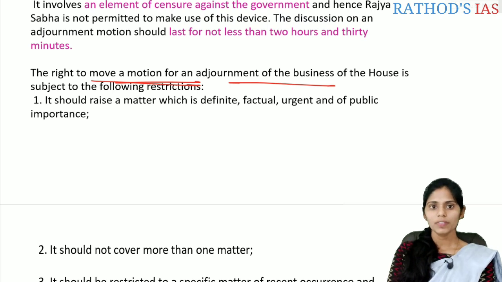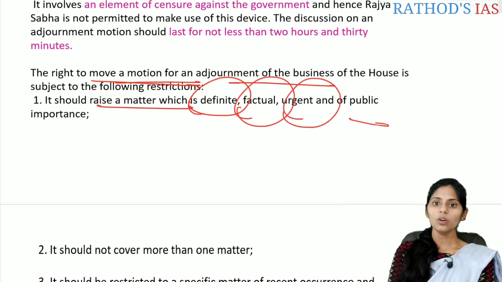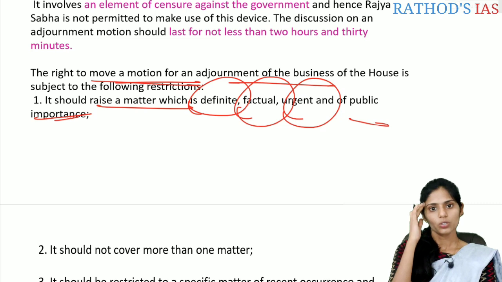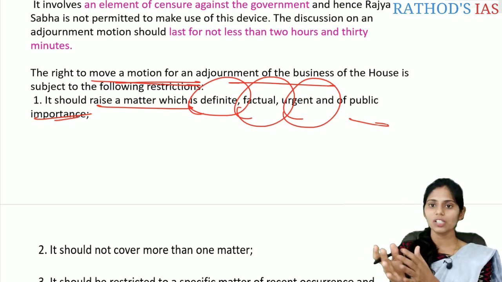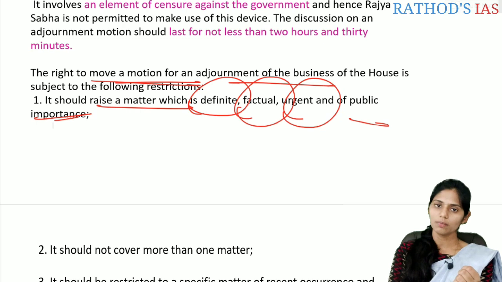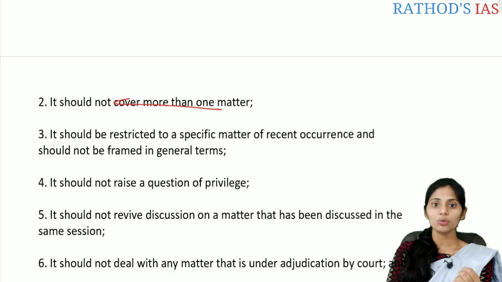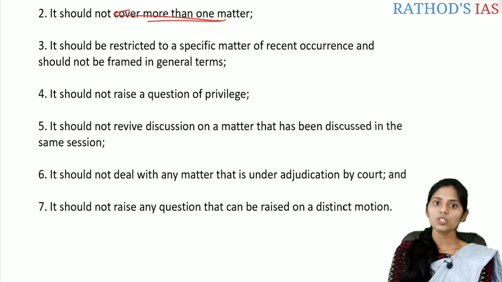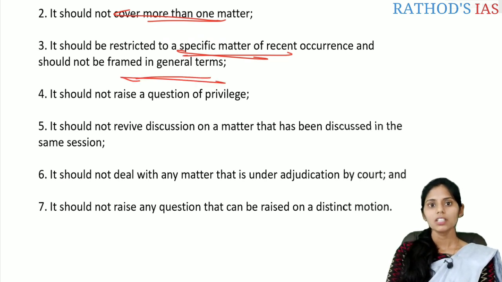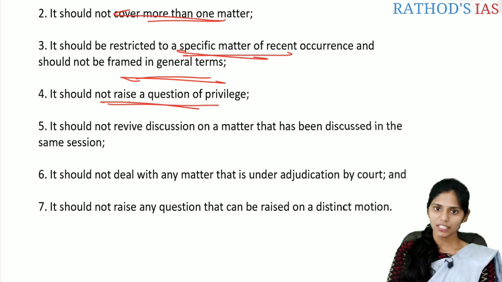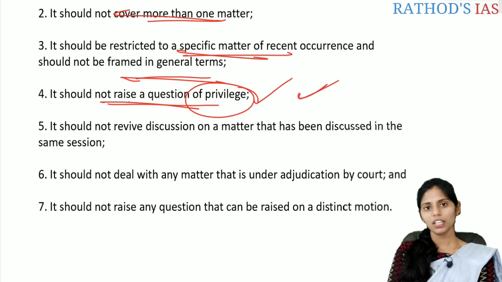Those restrictions are: it should raise a matter which is definite, factual, urgent, and also of public importance. So whenever a matter is definite, factual, and urgent, only then can we go for this adjournment motion. It should not cover more than one matter, correct? It should be restricted to a specific matter of recent occurrence, and it should not be framed in general terms. And it should not raise the question of privileges, because we already have the privilege motion. So whenever a privilege issue is happening, they can move the privilege motion, but not this adjournment motion.